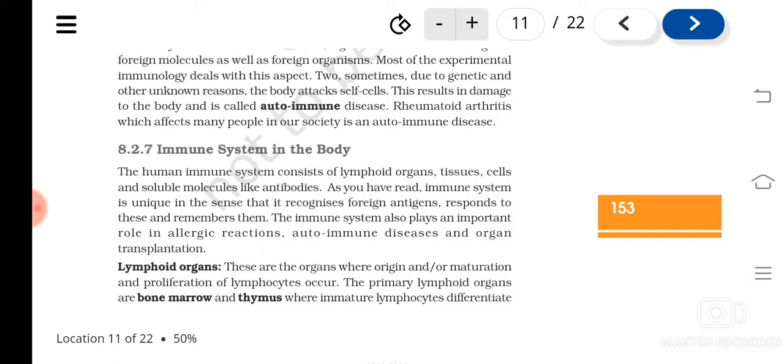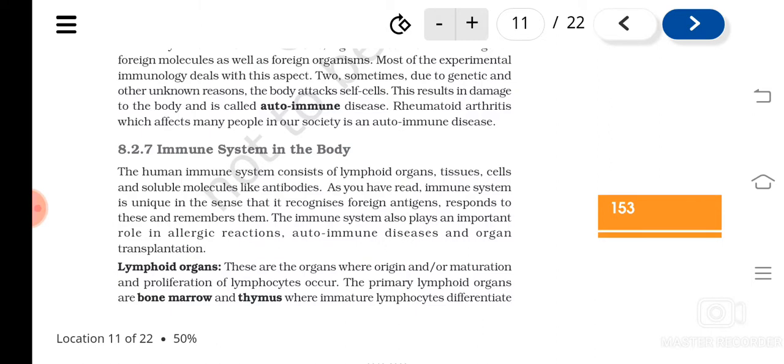An exaggerated reaction of the immune system is called allergy. Autoimmune disease means the body is degenerating its own cells.